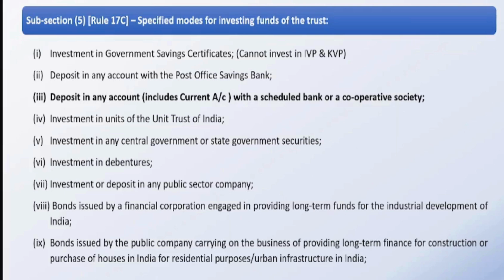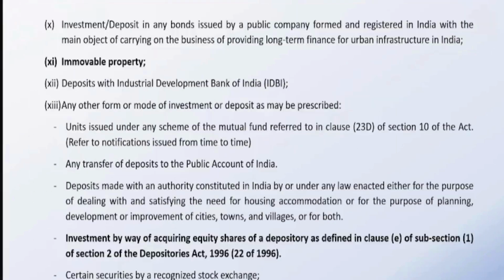I receive many queries at the end of the financial year, that is 31st March, that sir, we have money lying in the bank account, but we have not purchased FD or we have not invested in it. So my take, clause number 3 says that deposit in any account, including current account, with a scheduled bank or a cooperative society. If you have a credit balance in the bank account also, that will be treated as if you have complied with section 11(5) of the Act. It is not necessary that you have to take FDs or you have to invest in some government bonds or securities. Even if the money is with the scheduled bank, you have complied under section 11(5).